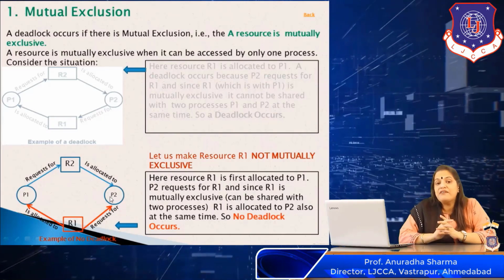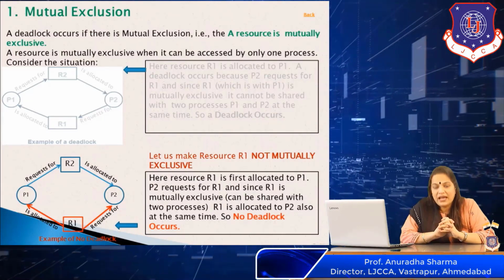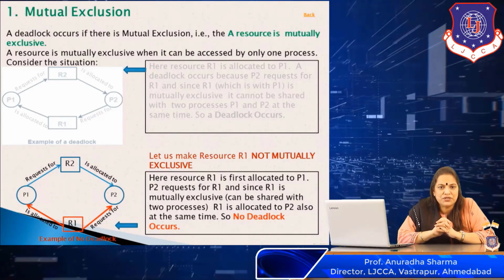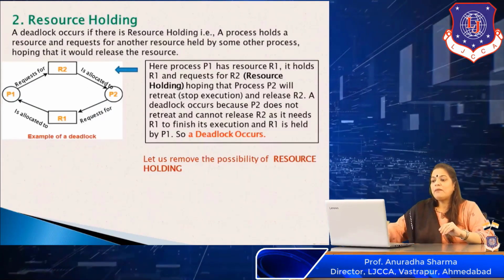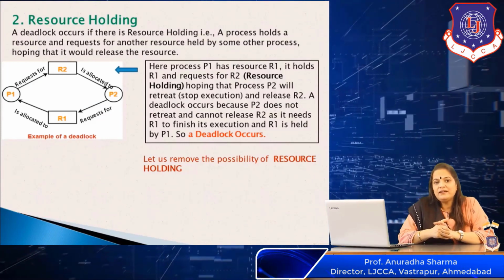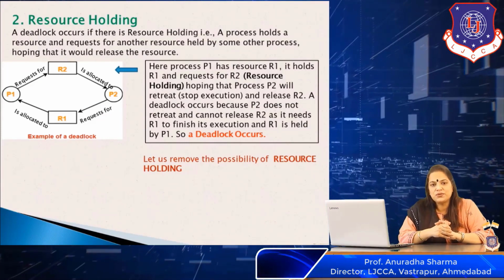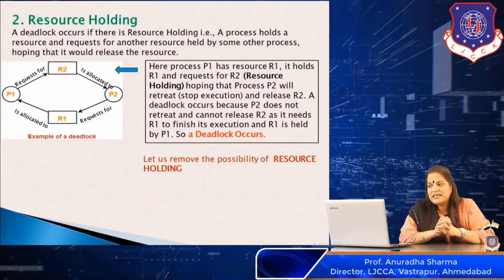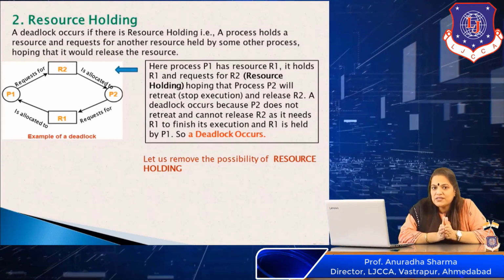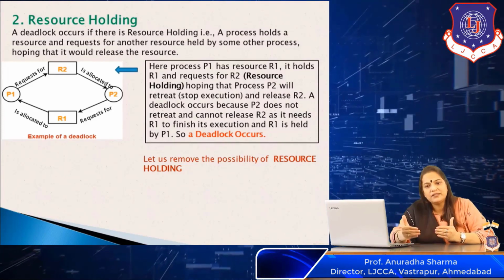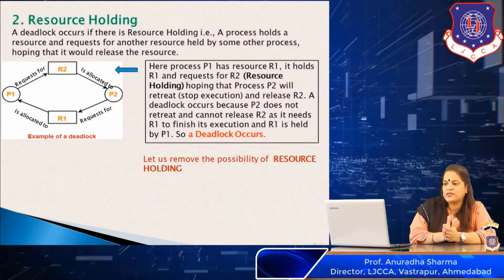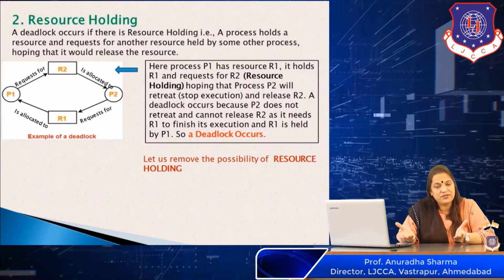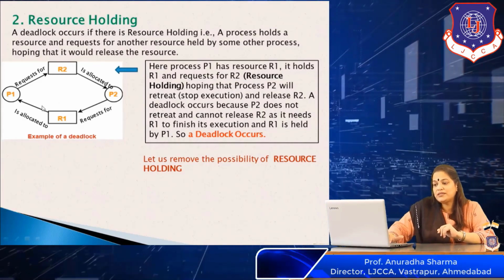So if I remove a resource, if I say that a resource is not mutually exclusive, then there is no situation of a deadlock. Coming to the second situation which causes a deadlock, that is resource holding. A deadlock occurs if there is resource holding. This means that a process holds a resource and requests another resource which is held by some other process, hoping that it would release that particular resource. Let us see how this works.